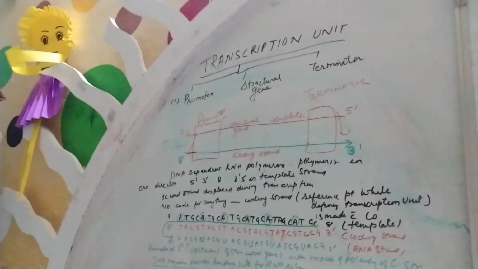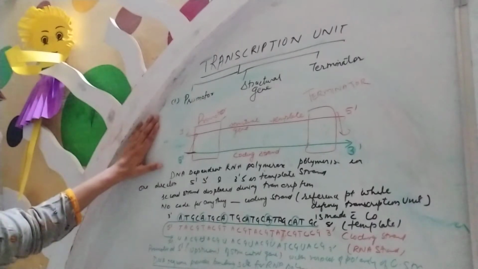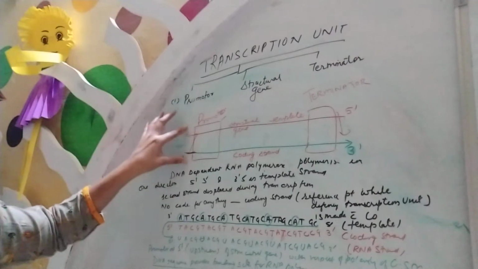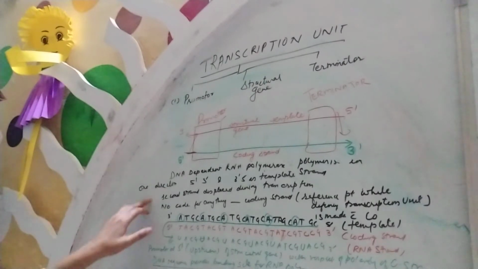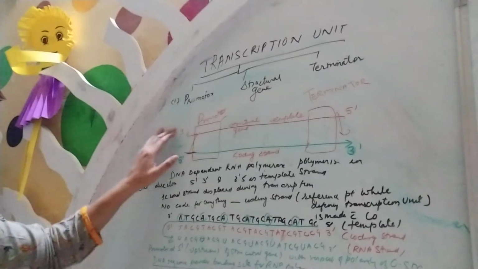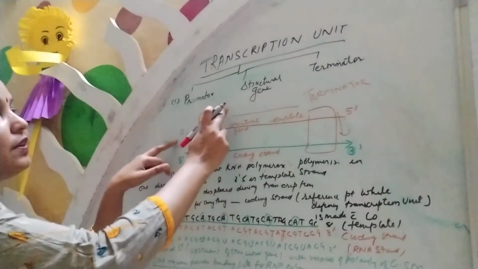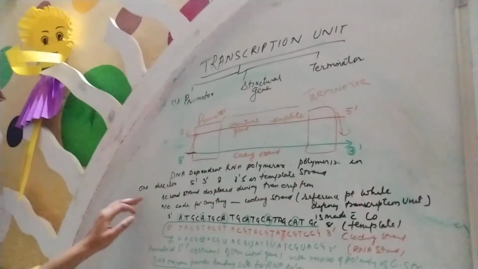It will take place, as we know, by DNA dependent RNA polymerase. It will polymerize the chain reaction and it will occur in one direction, that is 5' to 3', because this is a 3' to 5' template. The copy that will be formed will be in the direction of 5' to 3'.